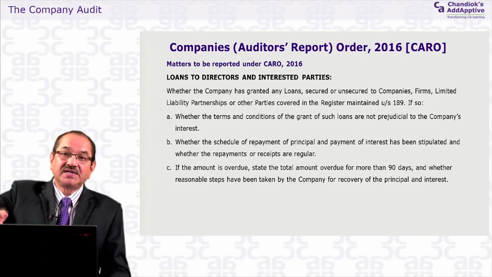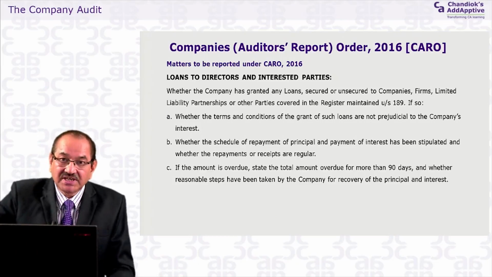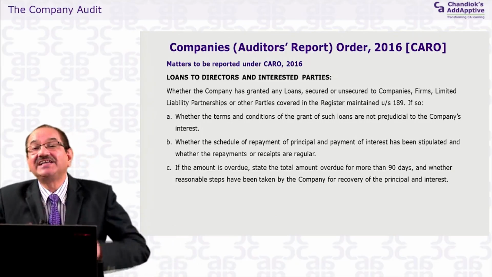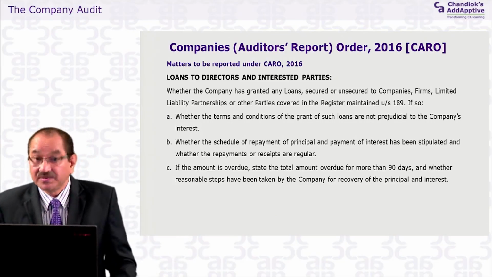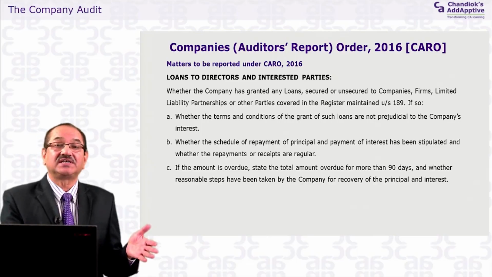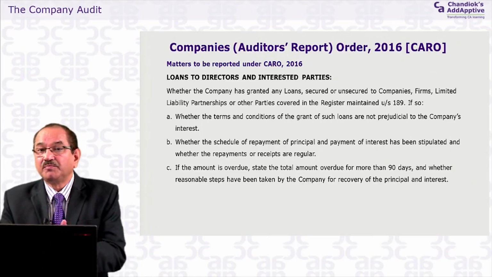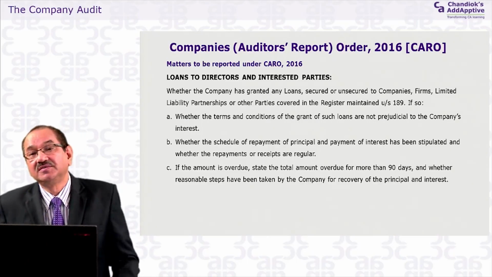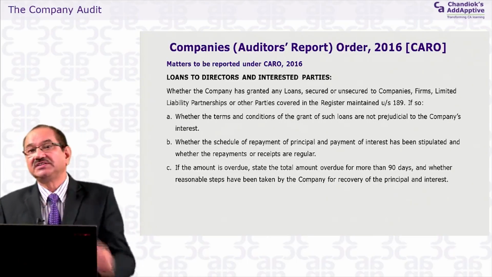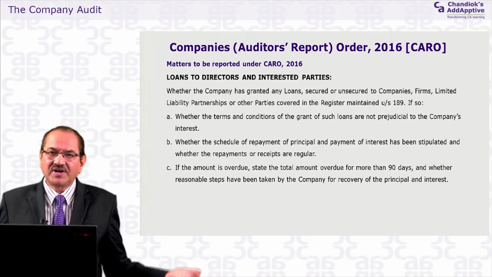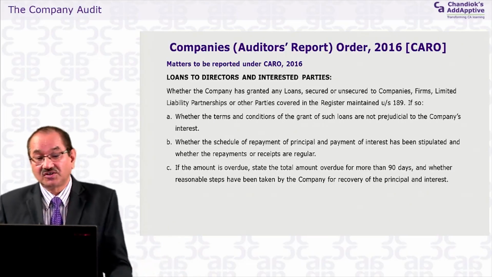There will be parties which will be jotted down there, and you can see whether there are any transactions with those parties or not. If there are transactions, there is a procedure under the Companies Act. They can enter into transactions with those parties provided a certain procedure is followed, and that is written in the Companies Act. If that is followed, fine. If it is not, then certainly the auditor has to report.